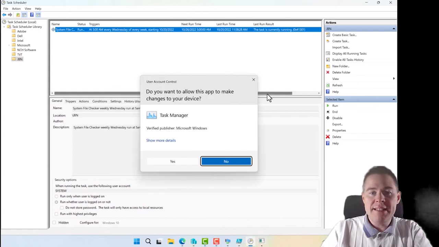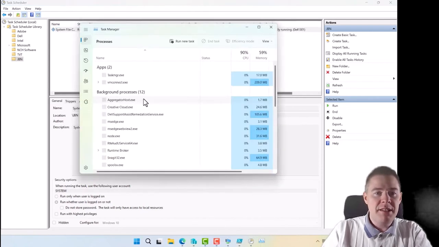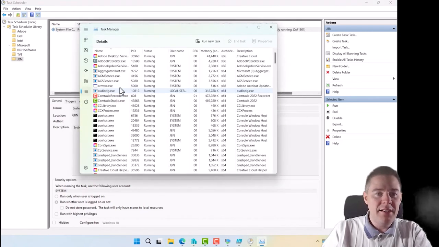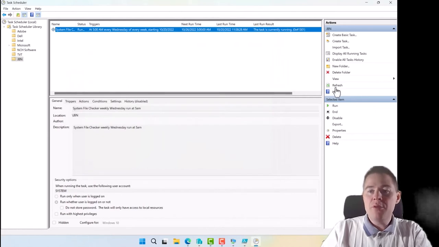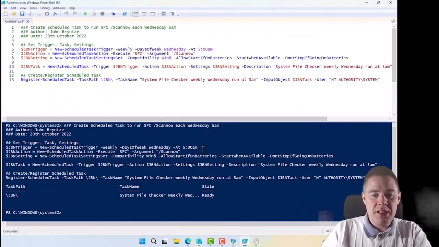If we open Task Manager, and that changed a bit in Windows 11, if we go here, and then search on system file checker. Yep, we have it running here, and it's running as system. So this one probably going to run for a while. I'm not going to wait for that. Okay, so we have it working. So let's go and upload it to Intune and then push it to some of my machines.